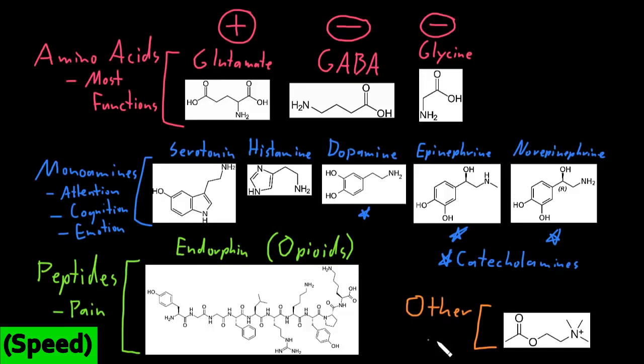And last, but definitely not least, are the other neurotransmitters. Now, usually when there's an other category of anything, that means it's not very important. But in the case of neurotransmitters, there are some really important neurotransmitters that are not amino acids, monoamines, or peptides. For example, this neurotransmitter right here is called acetylcholine. And acetylcholine is definitely one of our most important neurotransmitters.